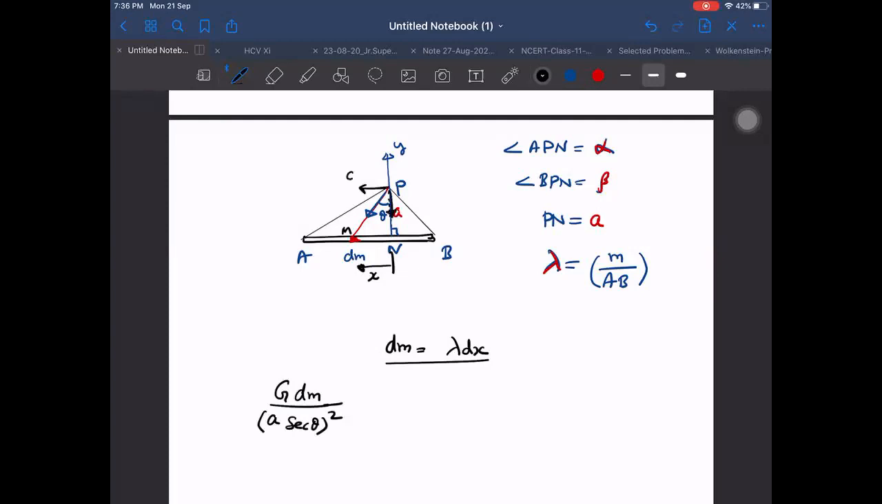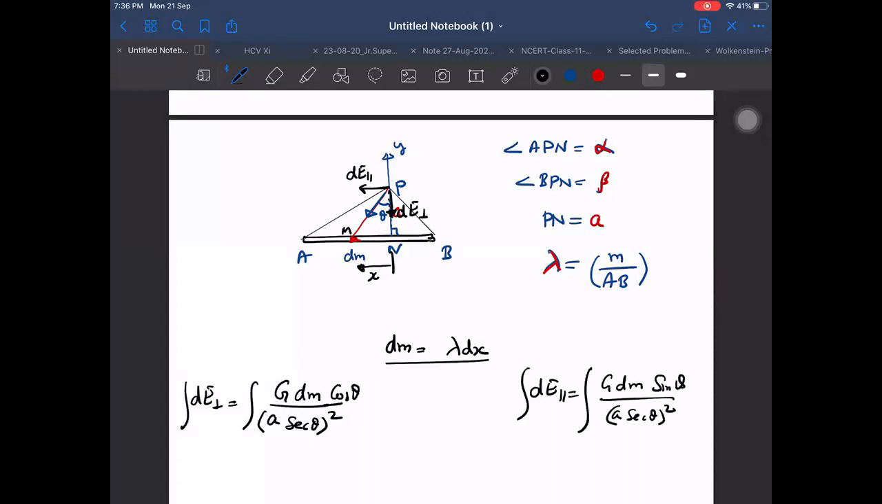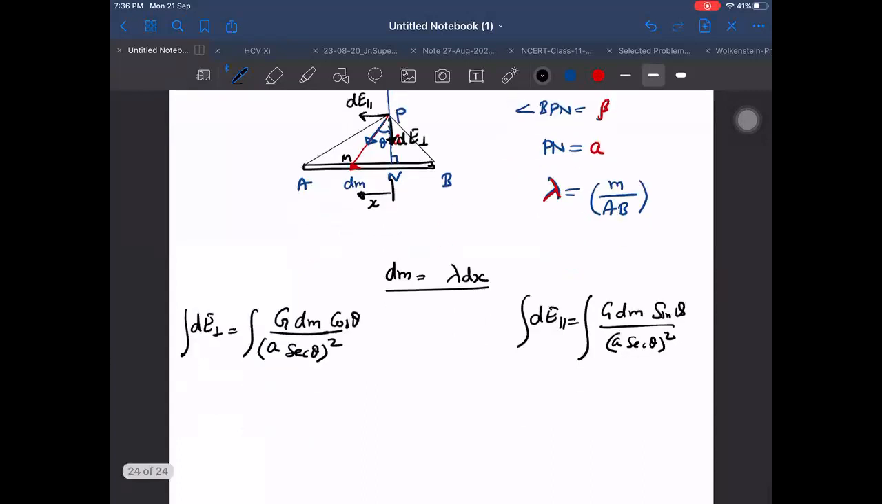Let us call one field dE parallel and another, the x coordinate field or y, dE perpendicular. So what will be dE perpendicular? dE perpendicular will be this into cos theta, and that will be the dE perpendicular integration. What will be the dE parallel integration? That will become the same G dm but sine theta upon a secant theta whole square, integral. So first of all, do one thing, the other will be obtained from there only.